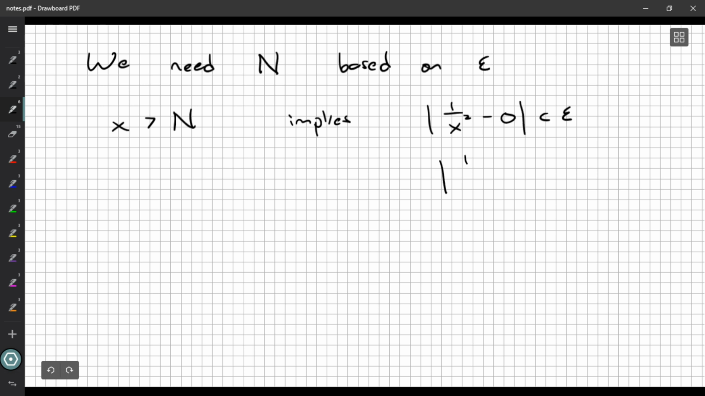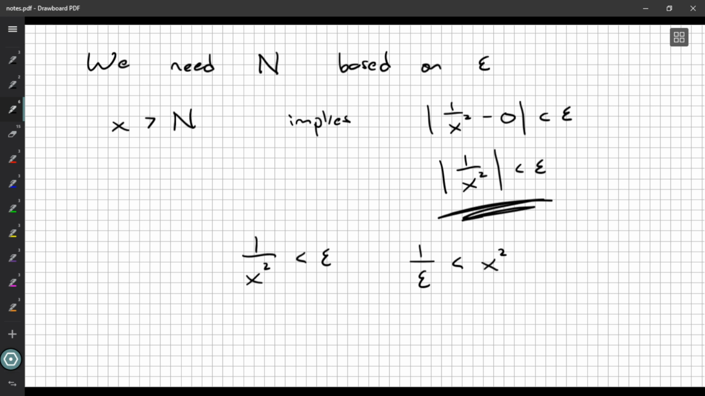Well, you know what we can do? We can simplify that. So this is our goal. But, well, 1 is already positive. X squared is never negative. So really, we can rewrite it like this. And you know what? We could rearrange it. And we're just trying to get a feel for how the epsilon and the possible values of x that satisfy this relationship are related.